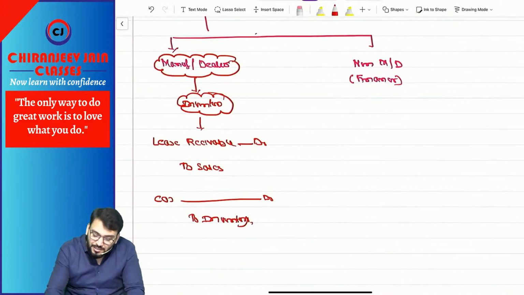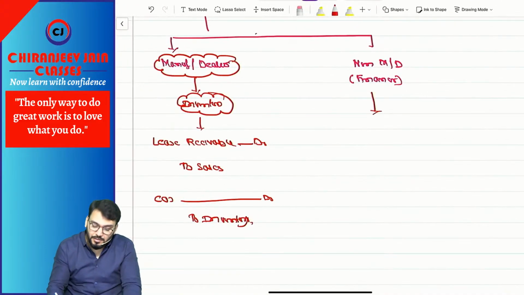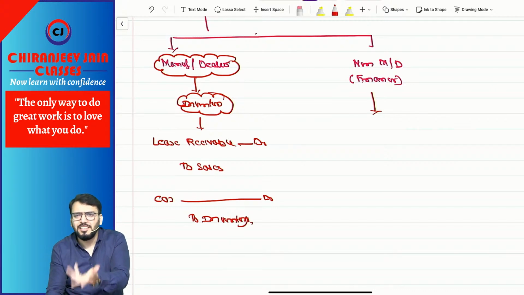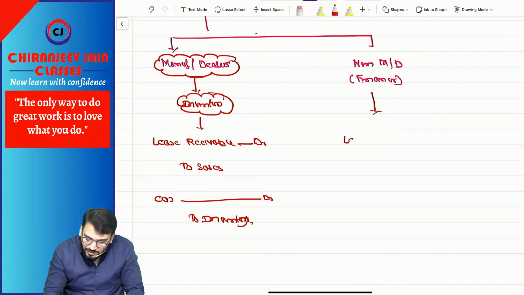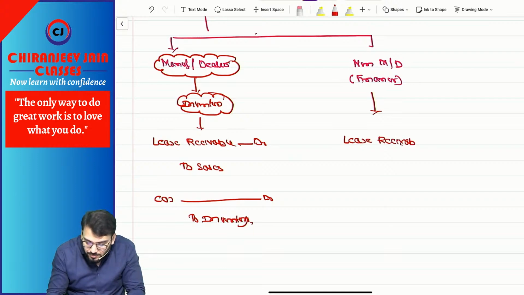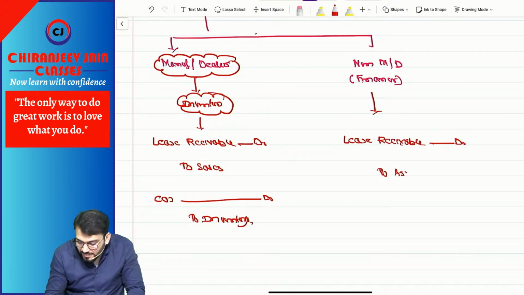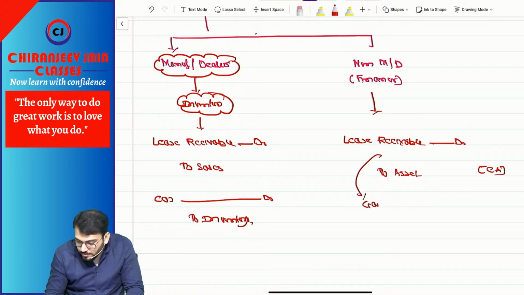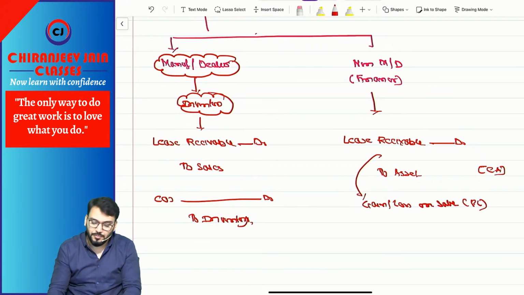Correct? But if he is a financer, then can I say the asset is not inventory, it is as simple as any other asset. Then what's your entry? Lease receivable account debit to what? Asset. The asset will come at carrying amount, and the difference will be gain or loss on sale, which will be transferred to P&L.